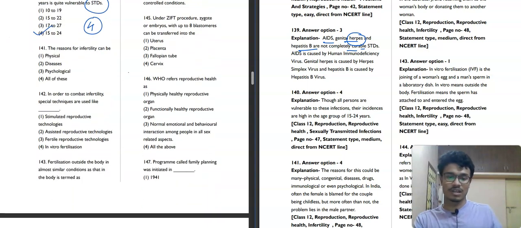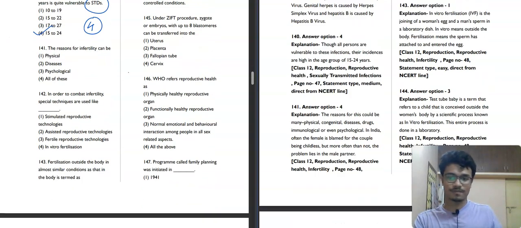Now we'll move towards the next question, question number 141. The reason for infertility can be physical, diseases, psychological. The reason for infertility can be all of this. The fourth option will be our correct answer. The reasons could be many: physical, congenital diseases, drugs, immunological or even physiological. So that's why the fourth option will be our correct answer for infertility.